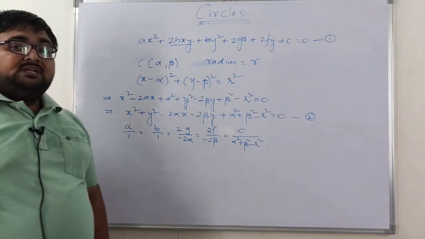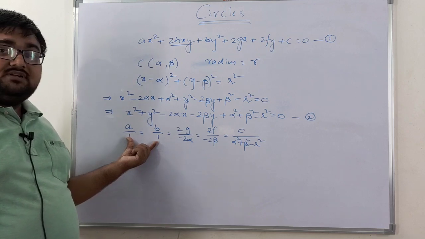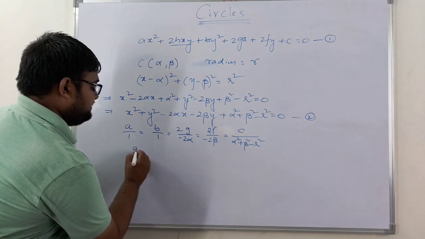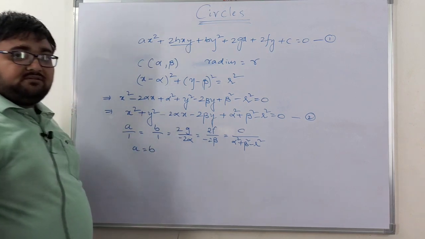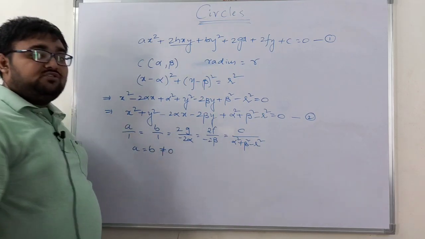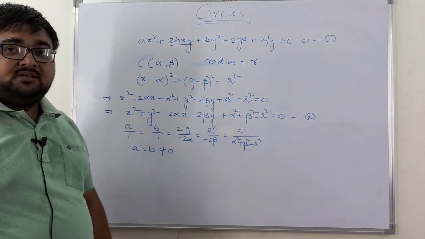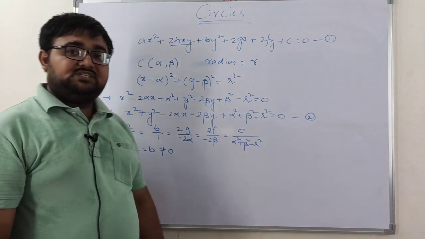Now from this clearly, a by 1 is equal to b by 1. That means a is equal to b, but a and b are not equal to zero.